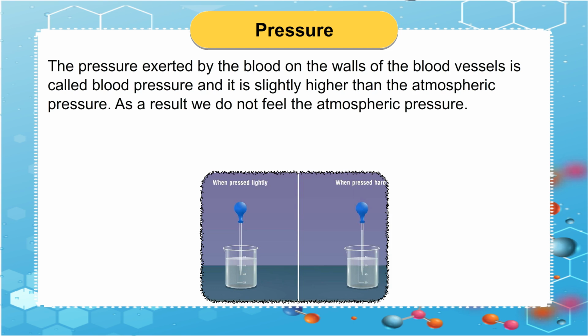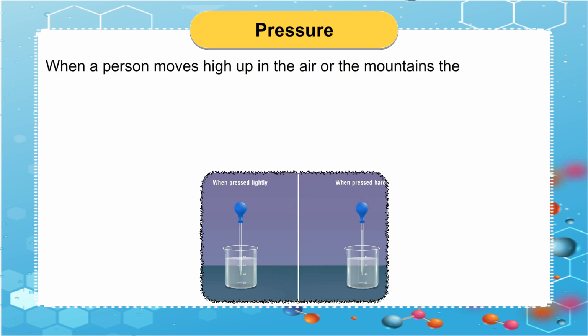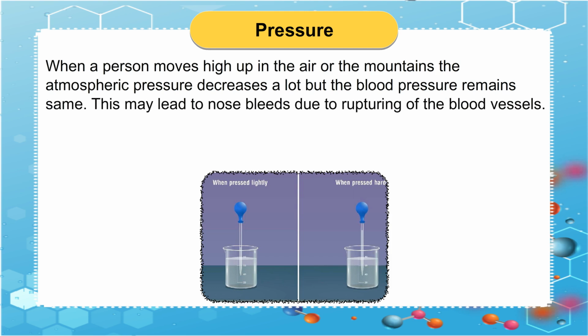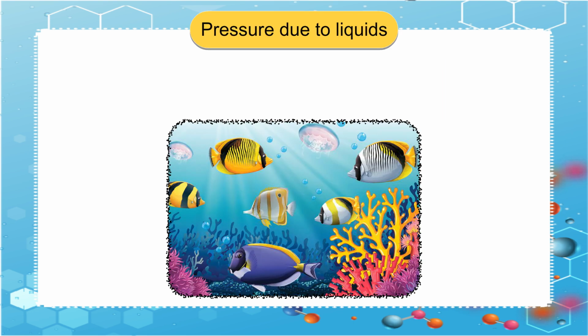As a result, we do not feel the atmospheric pressure. When a person moves high up in the air or the mountains, the atmospheric pressure decreases a lot but the blood pressure remains the same. This may lead to nosebleeds due to rupturing of the blood vessels.